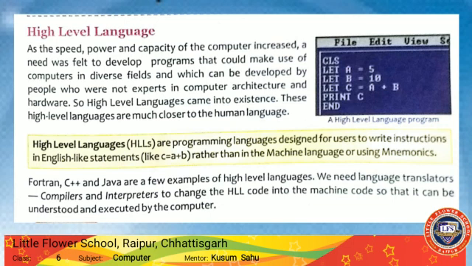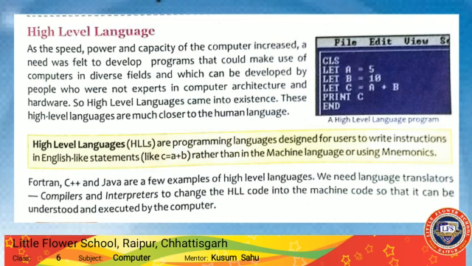So for this reason high level languages came into existence. These high level languages are much closer to human languages. High level languages are programming languages designed for users to write instructions in English-like statements.